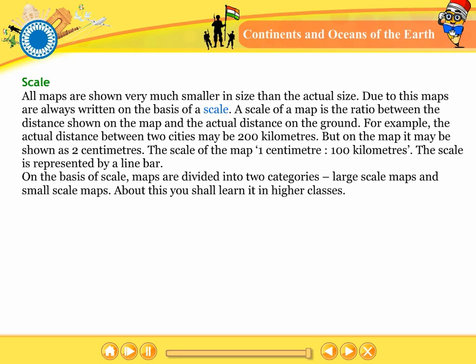The scale is represented by a line bar. On the basis of scale, maps are divided into two categories: large scale maps and small scale maps. About this, you shall learn in higher classes.